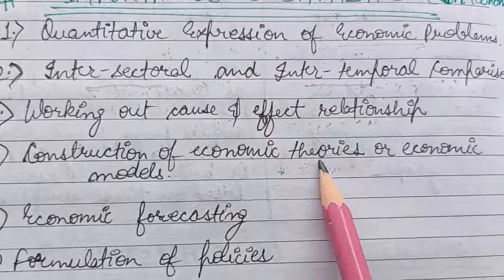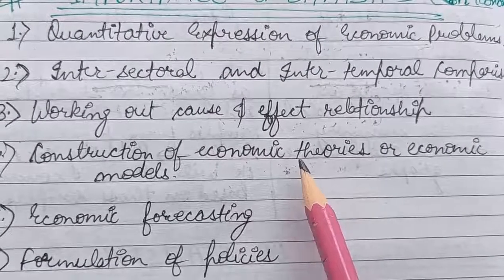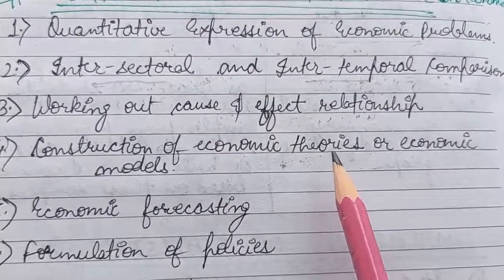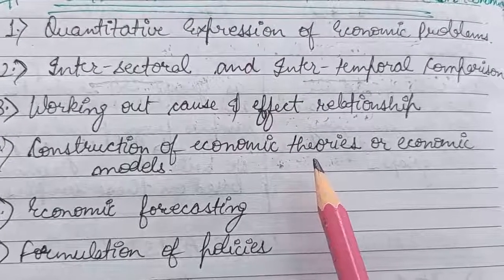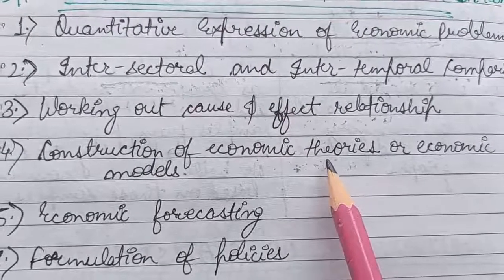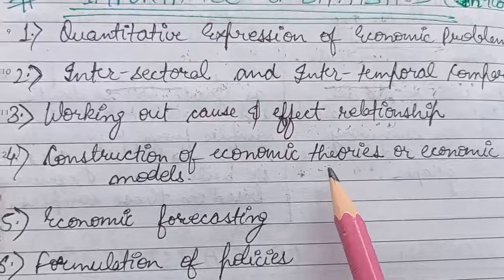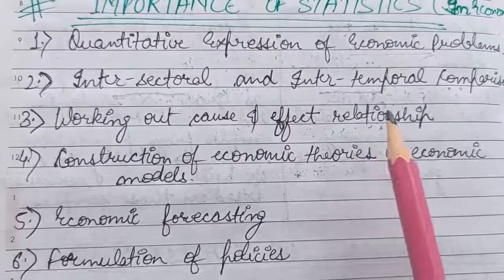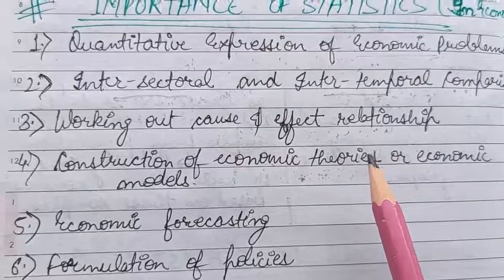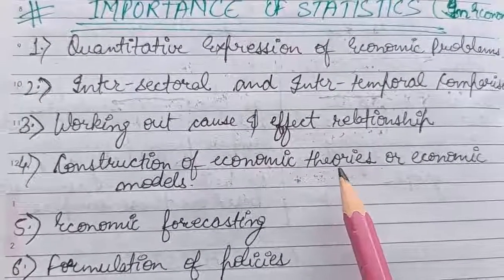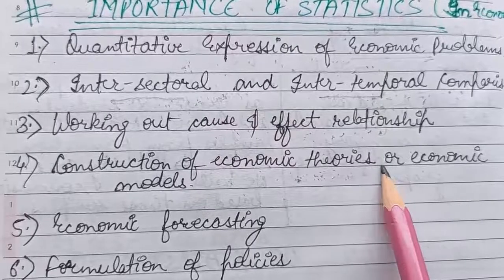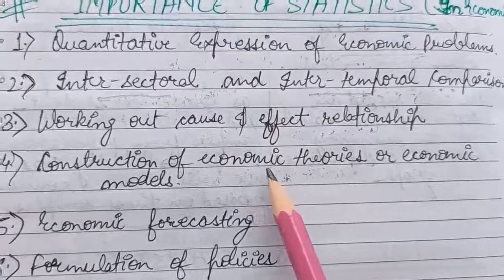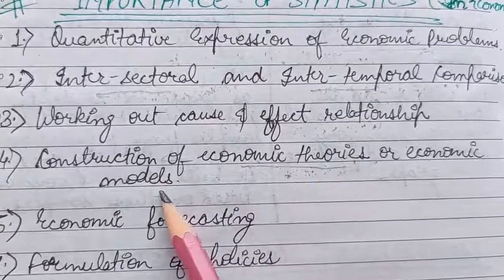Let's take an example. If I say that there is an inverse or negative relation between the price of a commodity and the quantity demanded, which is an example I have taken earlier also. On the basis of what factors am I concluding that there is an inverse relation between the price of a commodity and quantity demanded? It is only on the basis of statistical study that economists must have collected some data, on the basis of which they conclude that there is an inverse relation between the price of the commodity and the quantity demanded, which becomes an economic theory or economic model.